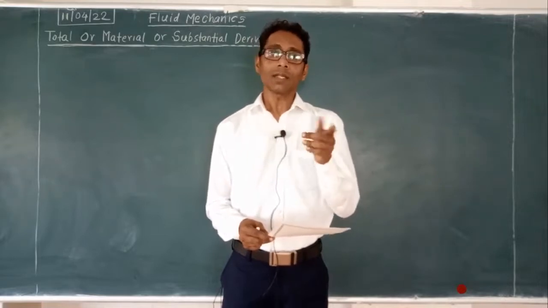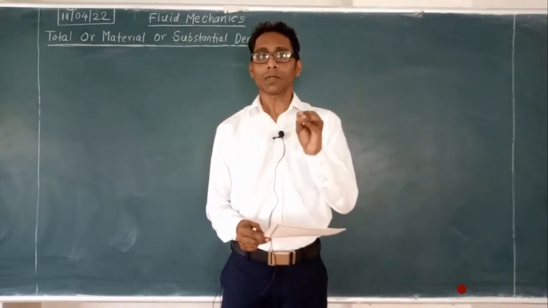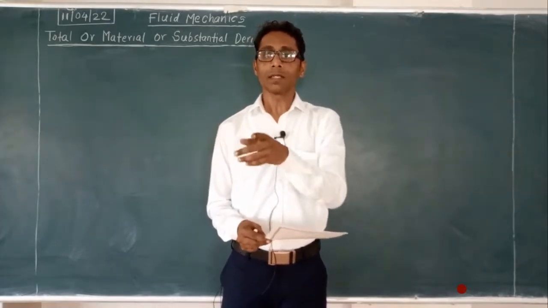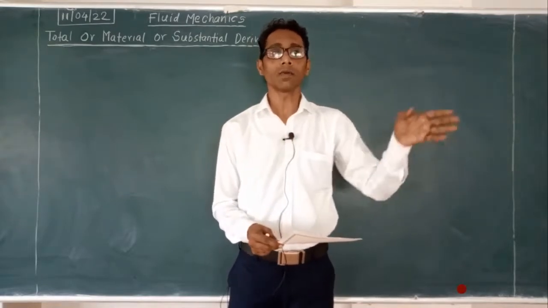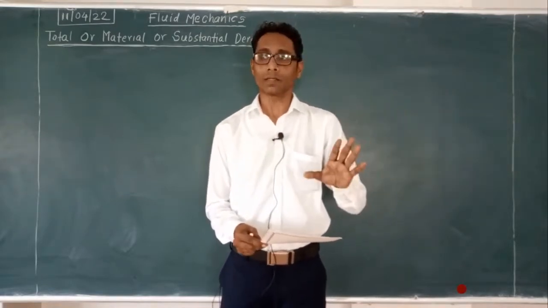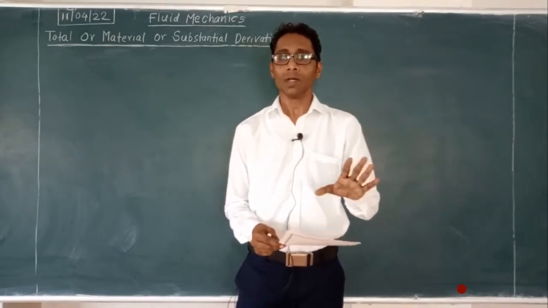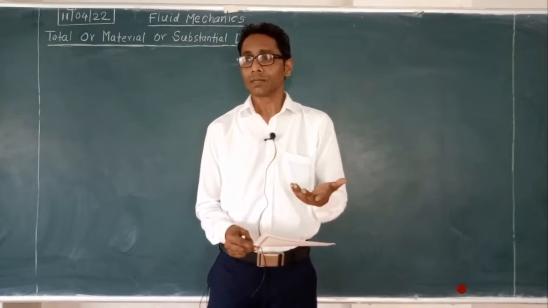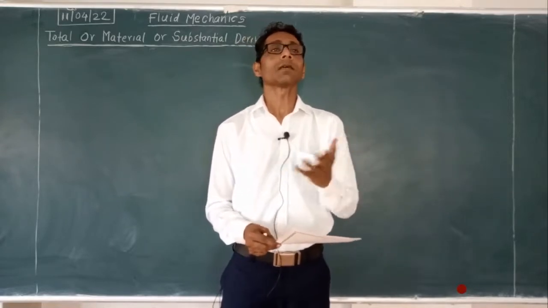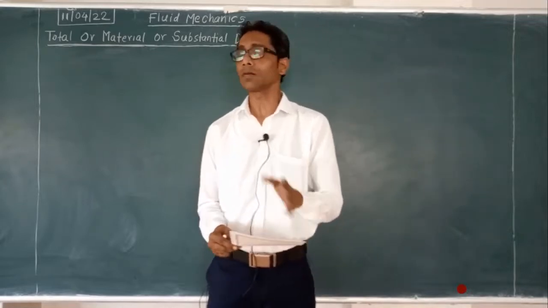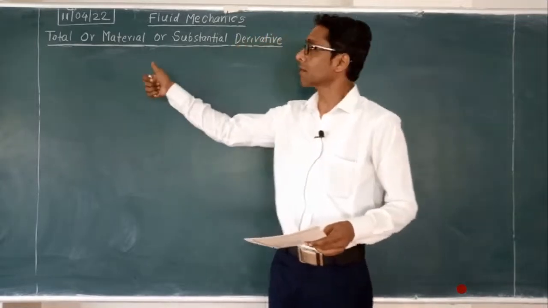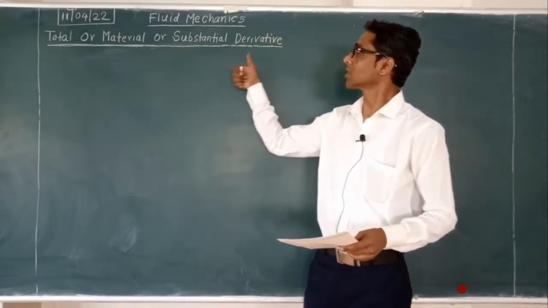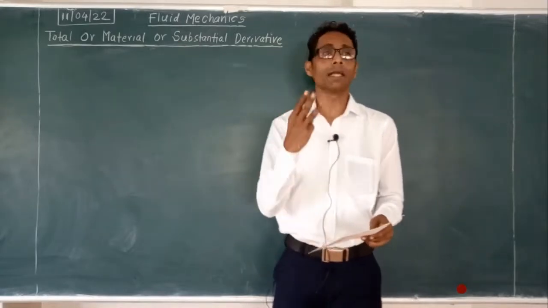In the Lagrangian particle approach, with respect to each particle in the flow, the observer is traveling along with the flow and monitoring the change in the flow parameters. That is the Lagrangian approach. With these two approaches, we now need a mathematical equation to express this change in the parameters. So first of all we need to understand what is meant by total, material or substantial derivative. There are three different names.